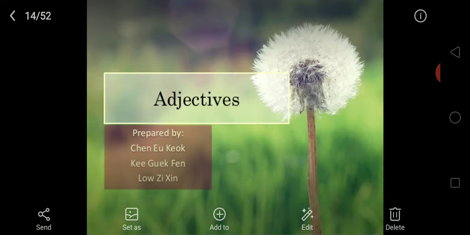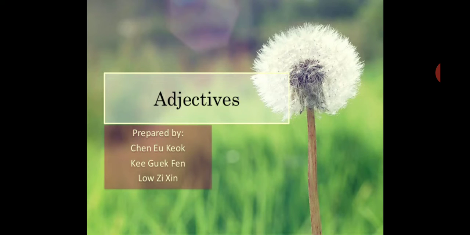This adjectives lesson is prepared by Manjeet ma'am. Don't think that what is written below is prepared by Chen Yu Kes, Ki Gyuk Fen, Lo Zim Jim. It's not prepared by them. I just like the picture. That's why I have taken this.